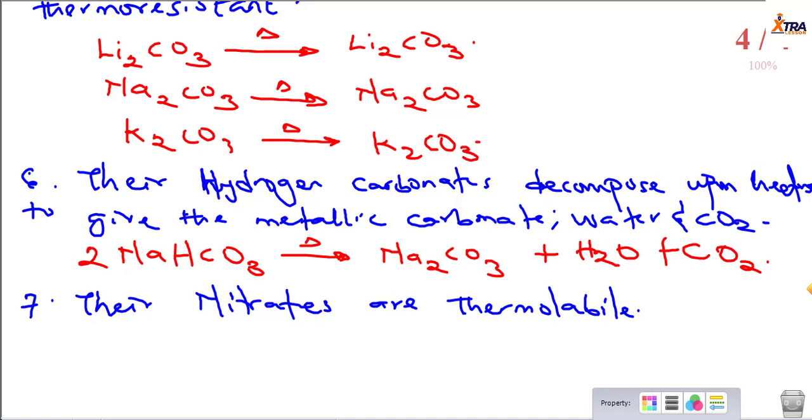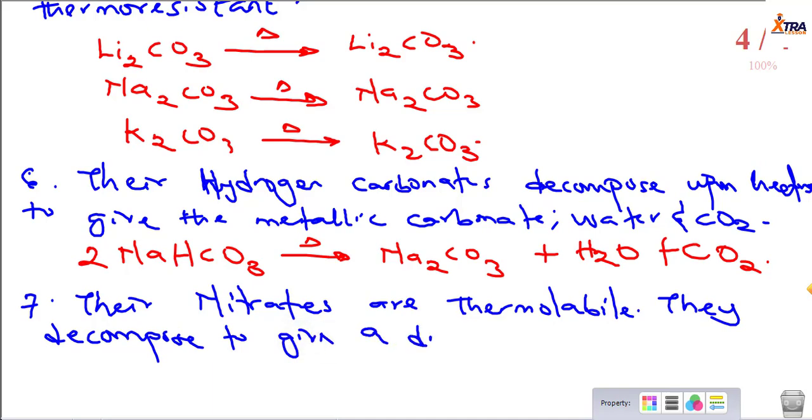Their nitrate salts are not resistant to heating. So they decompose to give a dioxonitrate III salt, and give off oxygen gas.